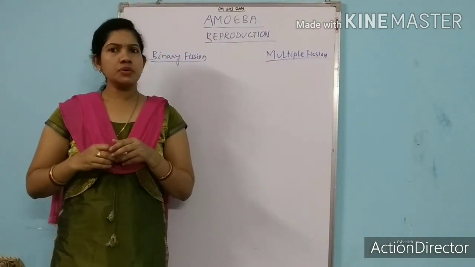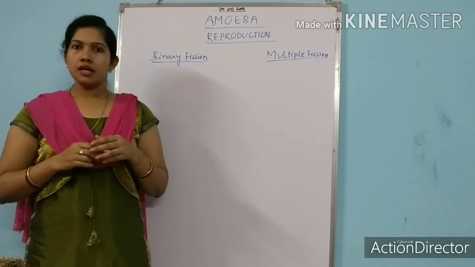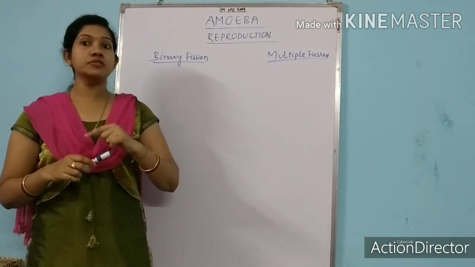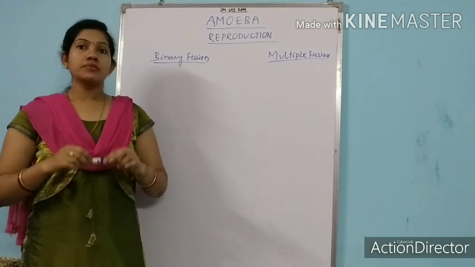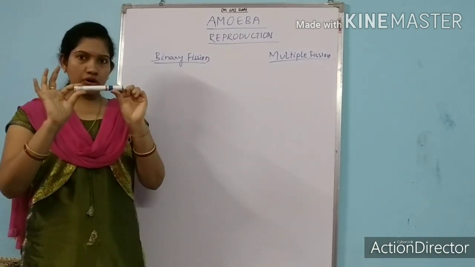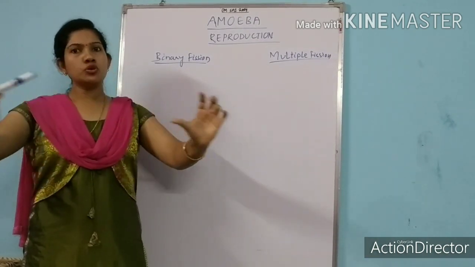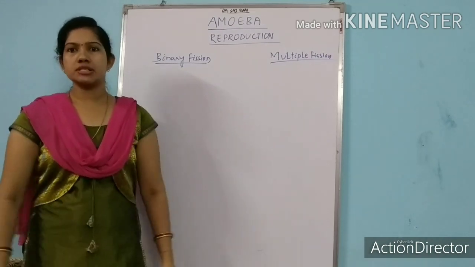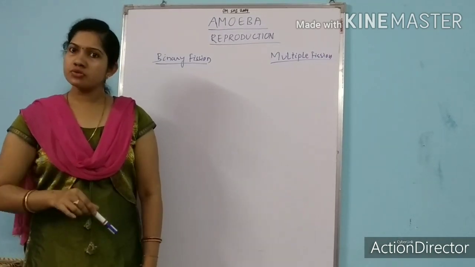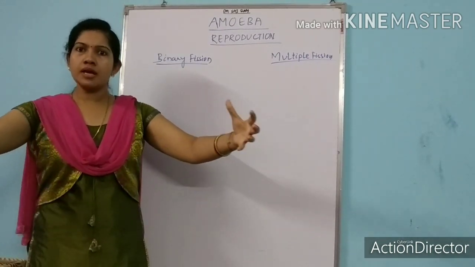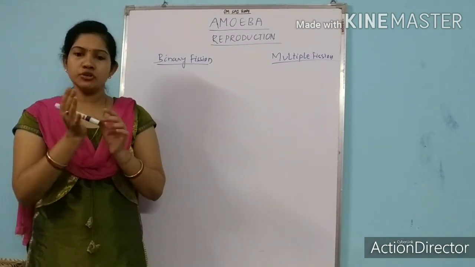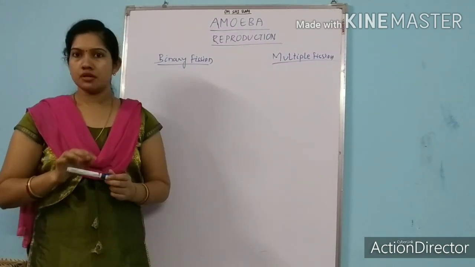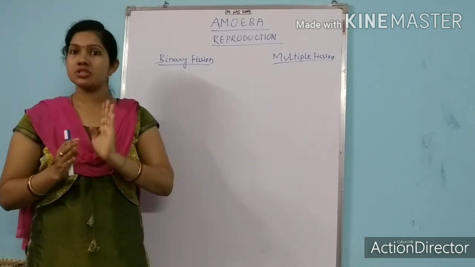Do you know what they mean? What is the meaning of fission? There are two things, fission and fusion. Fission means one body will break into 2 or 3 or 4 more bodies. That is fission. What is fusion? 3, 4 or 5 bodies will combine to form one single body. That is fusion.